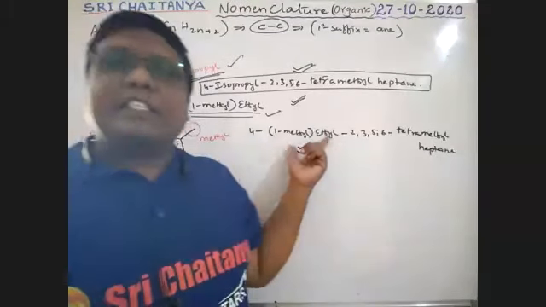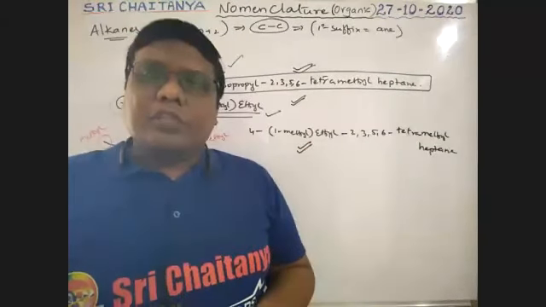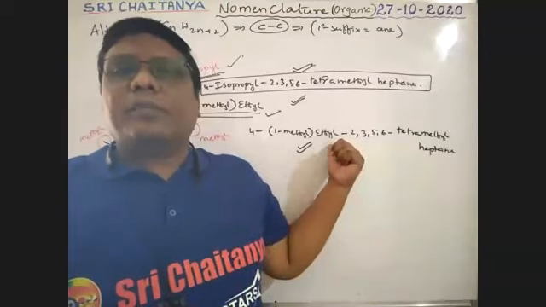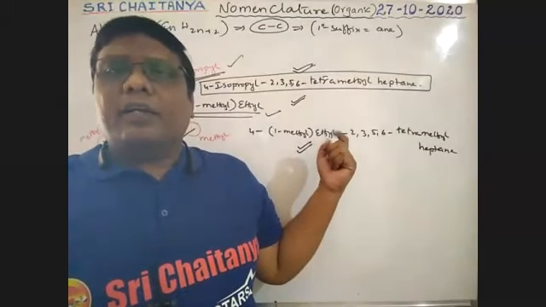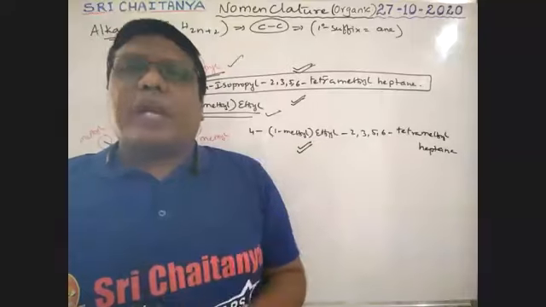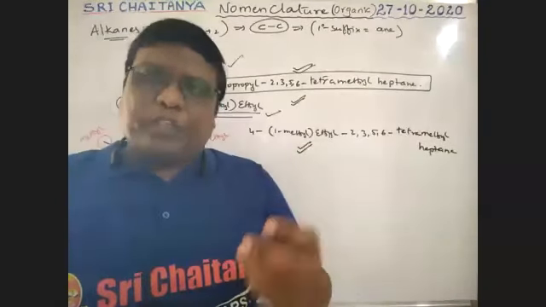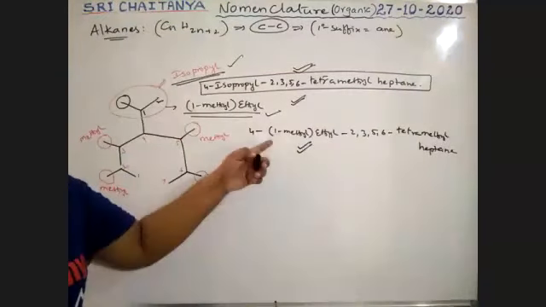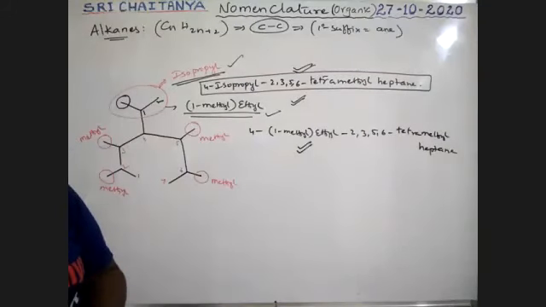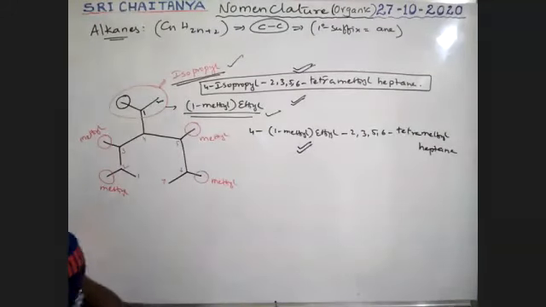In most of the cases, this is the way to write the name. Most of the books follow this rule. So this is the way to write the name of our organic compounds, particularly alkanes. So did you catch the point? Very, very important.